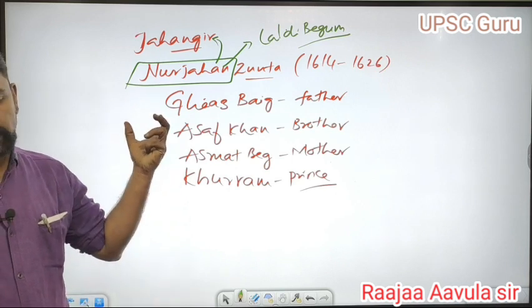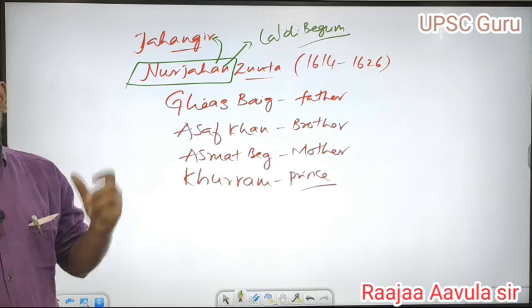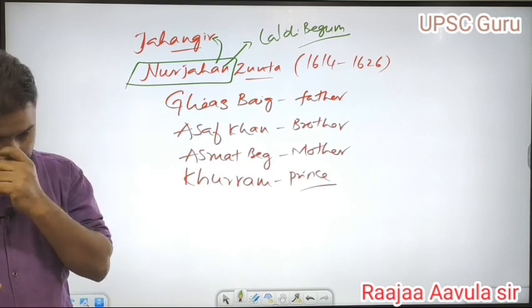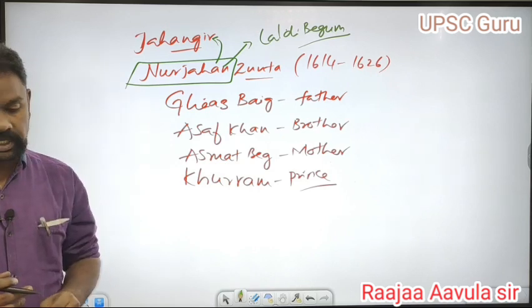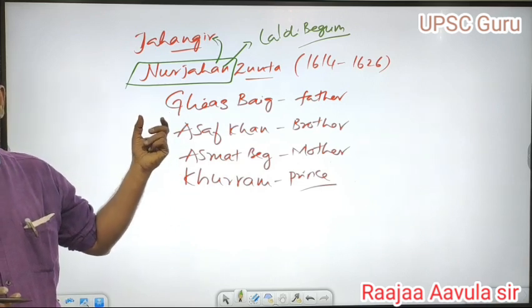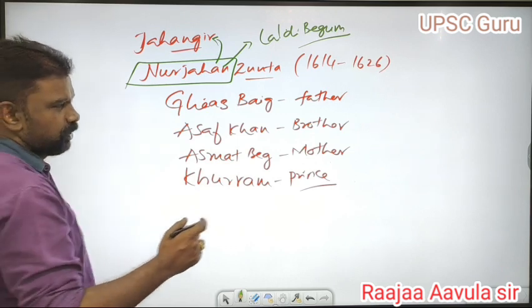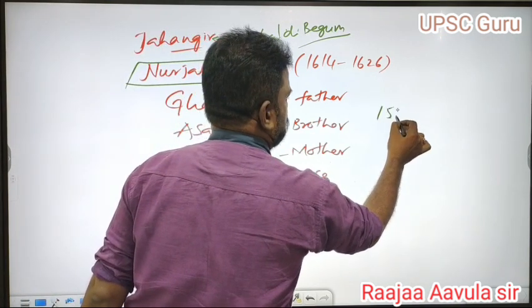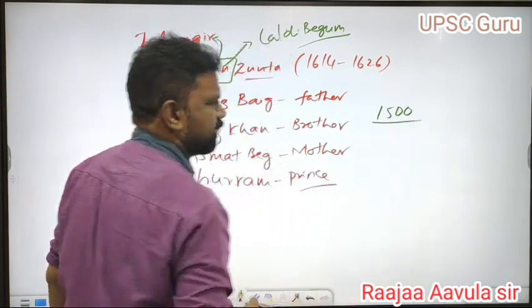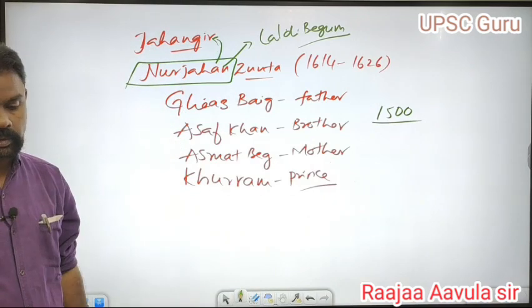She was a genius lady, and she also defrayed the marriage expenses of nearly 1500 poor people. She arranged the marriages of 1500 poor orphaned Muslims at her own expense.